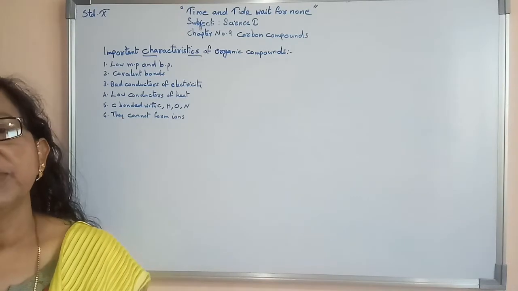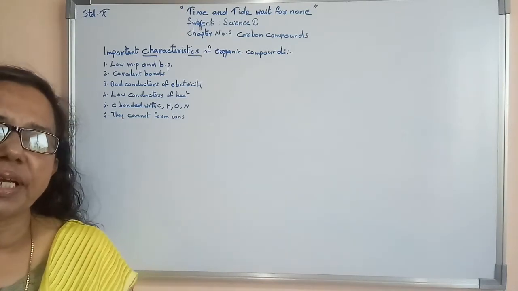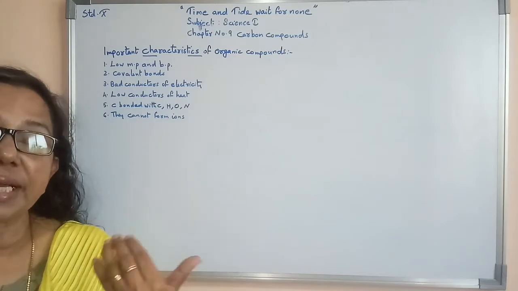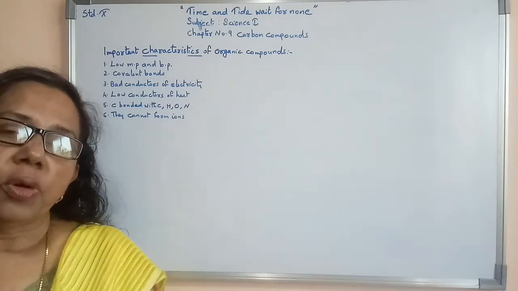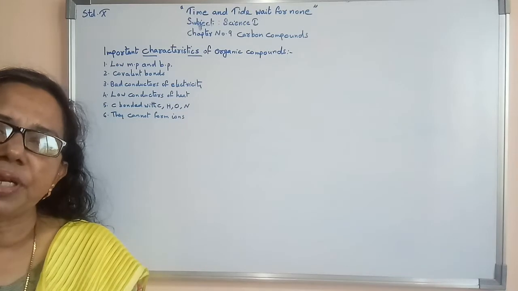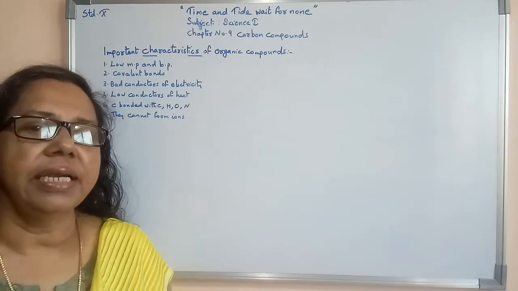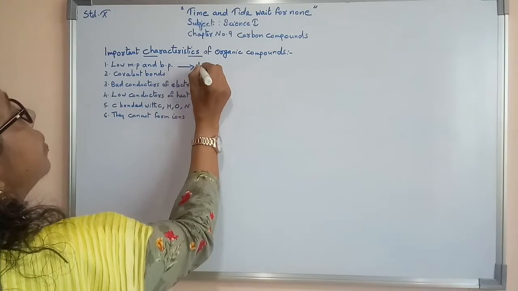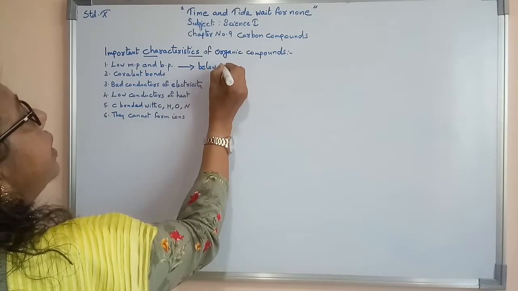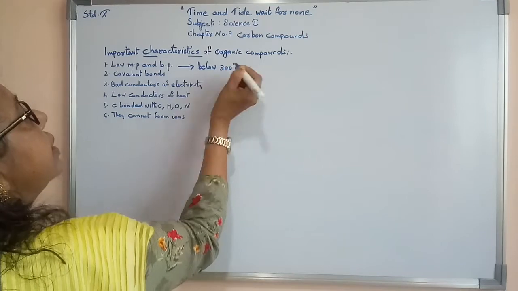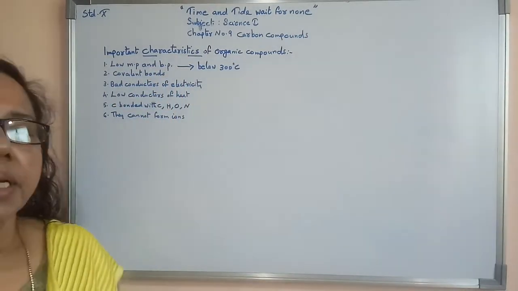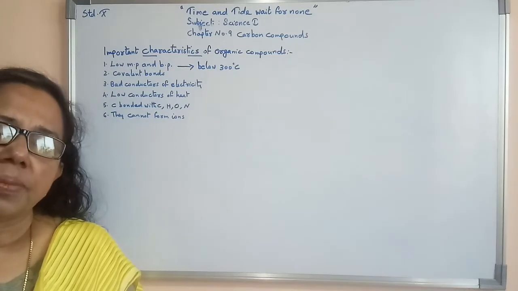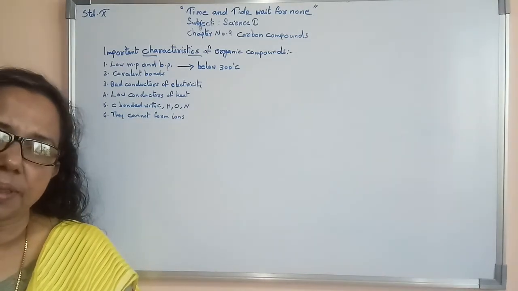So organic compounds' speciality is that their boiling point as well as melting point is very low. We can say that their boiling point as well as melting point will be below 300 degrees Celsius. Now, organic compounds can form covalent bonds.